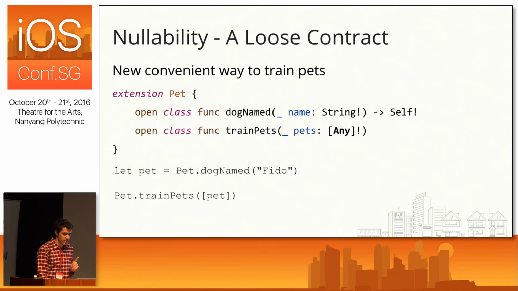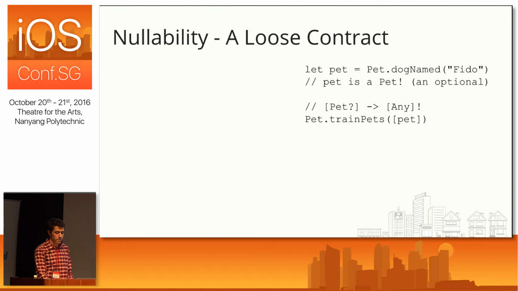Now if we take a closer look at what's going on here, we can see that because I haven't added the nullability annotations, that pet instance is an implicitly unwrapped optional. But in Swift 3, this is really just an optional because implicitly unwrapped optionals are no longer really part of the type system in the same way.